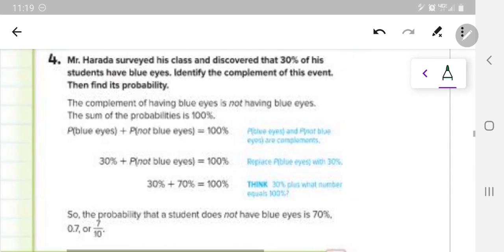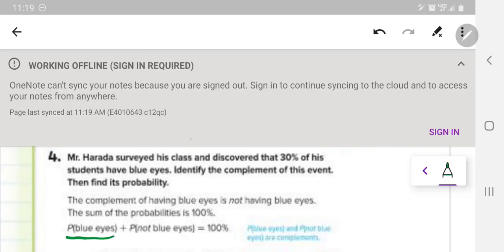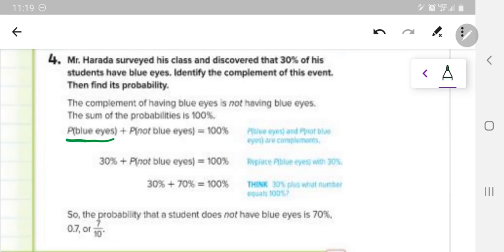We are looking at Mr. Harada. He surveyed his class and discovered that 30% of his students have blue eyes. Identify the complement of this event. All right, well, here we go. We have the probability of blue eyes. What's the complement? Well, the complement is the opposite of blue eyes, which would be not blue eyes.